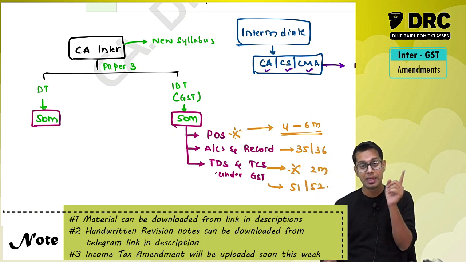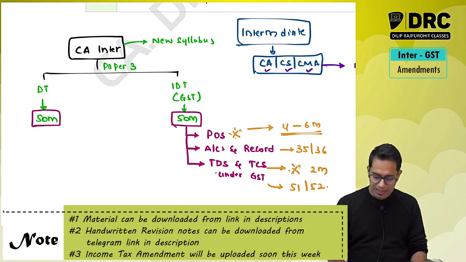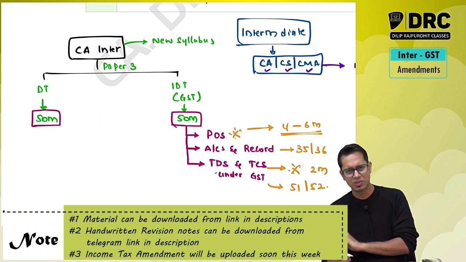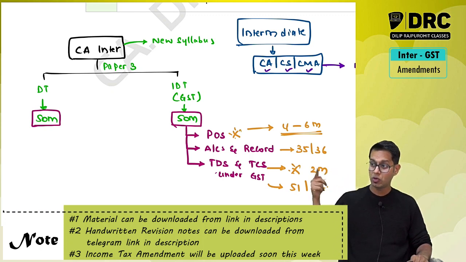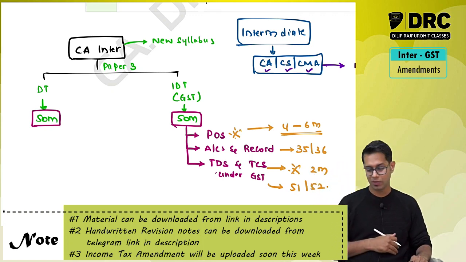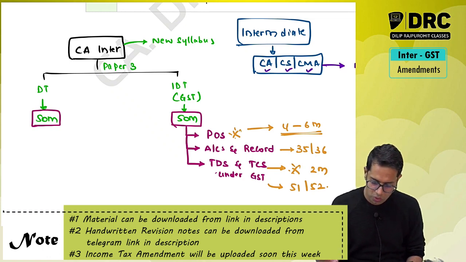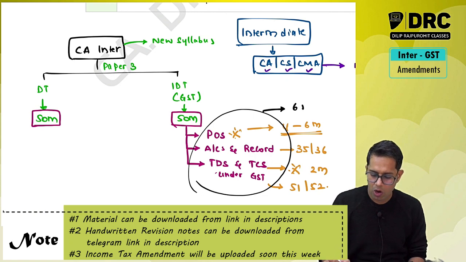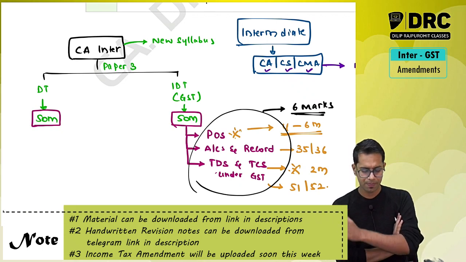Place of supply is an easy topic, but an important topic also. Easy and important. These are the other two topics they have added. Accounts and records, I would say you can give last preference, but first preference with respect to these additions, you should give to place of supply, and then TDS and TCS. 100% you can expect a question from these newly introduced topics. Almost around a 6 marks question can easily be expected by you from this topic.